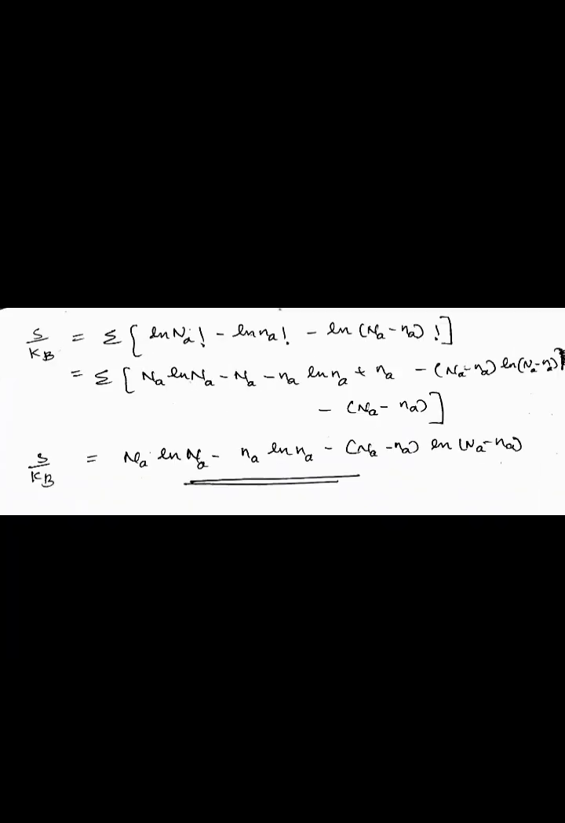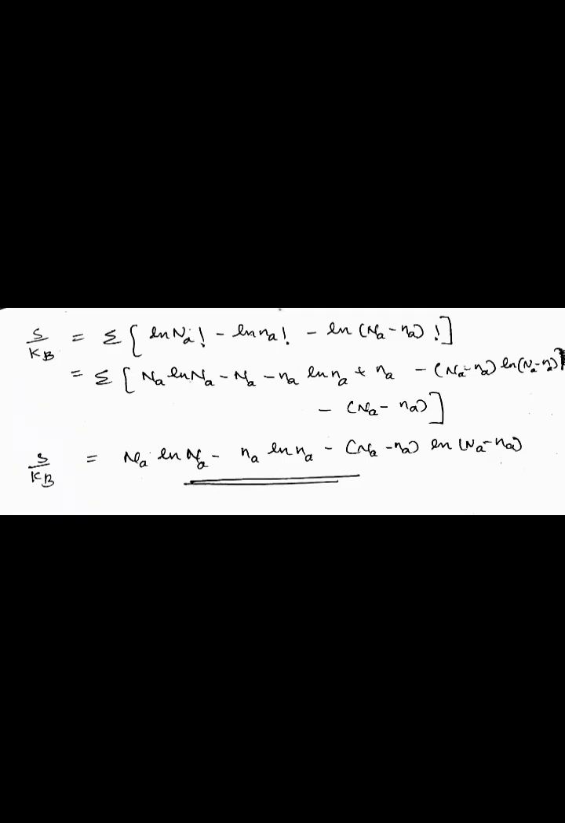This is equal to summation over a of N_a factorial divided by n_a factorial into (N_a minus n_a) the whole factorial. We know that S is equal to k_B ln omega, that is k_B summation over a of ln of N_a factorial by n_a factorial into (N_a minus n_a) the whole factorial. That is S by k_B is equal to summation over a of ln of N_a factorial by n_a factorial into (N_a minus n_a) the whole factorial. That is S by k_B is equal to summation over a of ln N_a factorial minus ln n_a factorial minus ln of (N_a minus n_a) factorial.